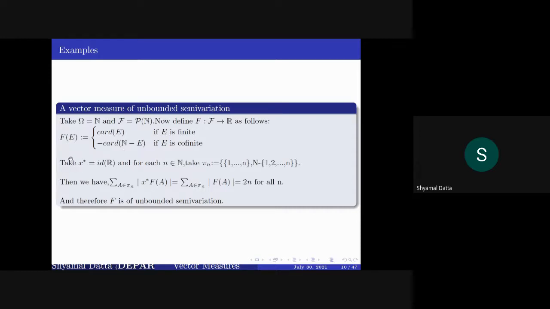Then if you take, in particular, x star equal to the identity of R, and take this partition of the natural numbers, and calculate, this becomes 2n.